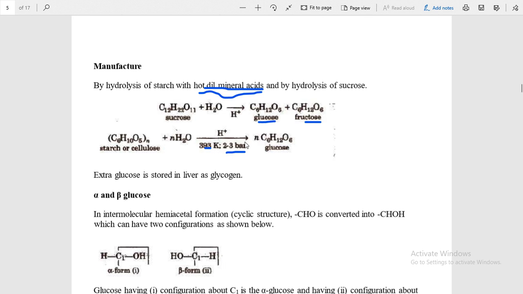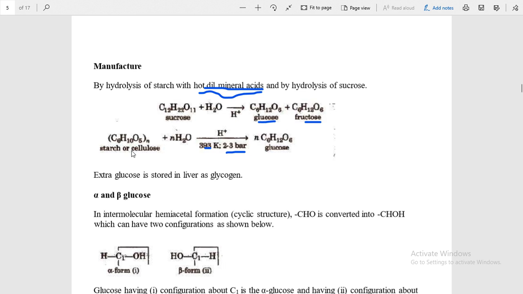Thus students, there are two methods of preparation or manufacturing of glucose. One is the hydrolysis of sucrose. By the hydrolysis of sucrose in presence of acid, it gives glucose and fructose.